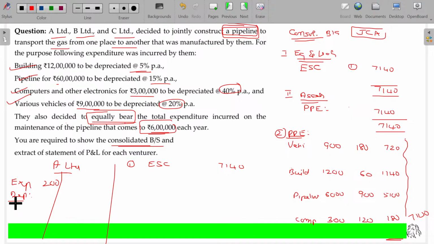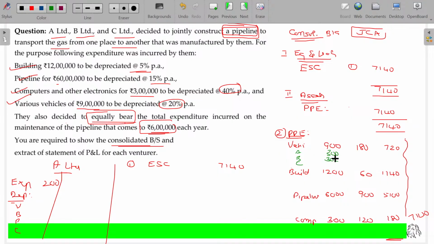How much is going to be debited here? For vehicle, building, pipeline, and computers, they have to debit equally. Now I have given the space here to make you understand this vehicle is held not by an individual person, but by three parties. So share this for all the three A, B, C. 300, 300.